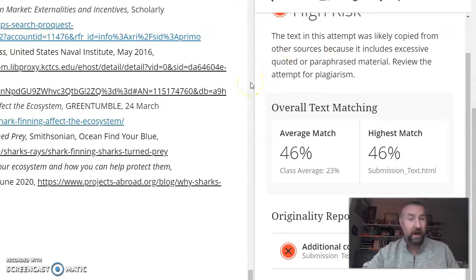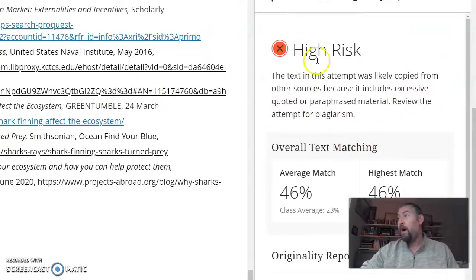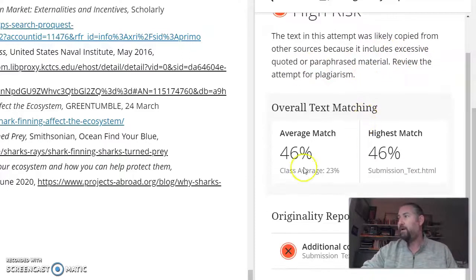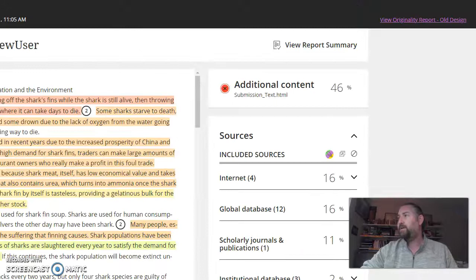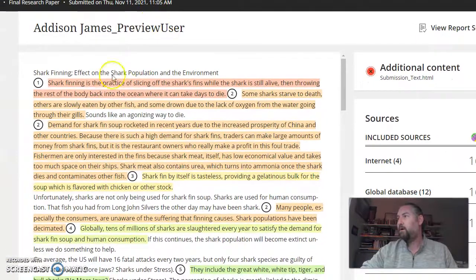So you go to the Originality Report, and once you're looking at the Originality Report, oh wow, this one has a high risk of plagiarism. The text in this attempt was likely copied from other sources because it includes excessive quoted or paraphrased material. Average match 46%, 46% highest match. So I'm going to look at additional content right here. And you can see this as well when you turn in.